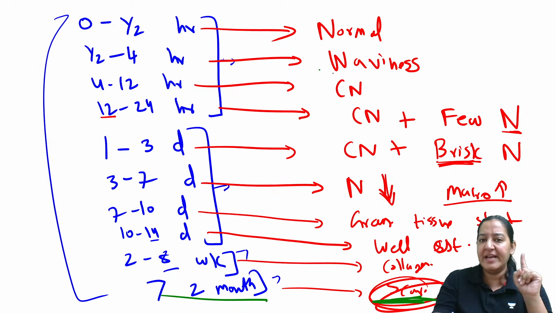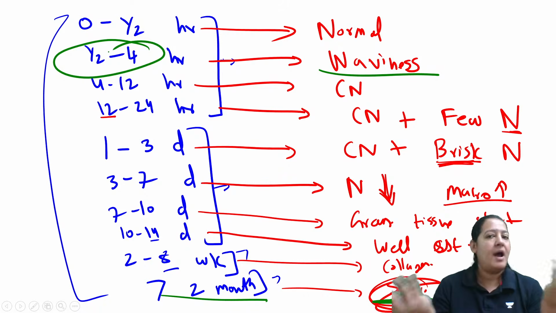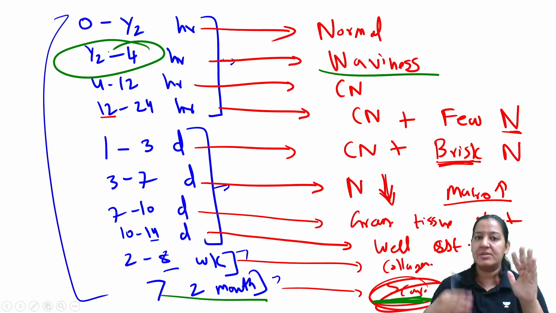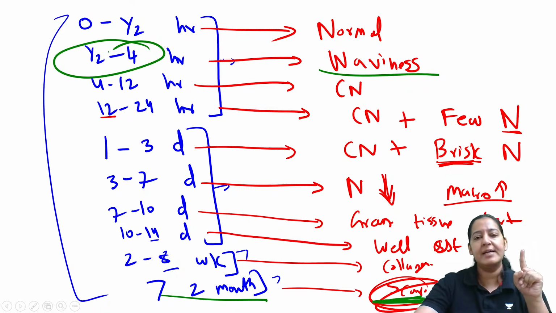If I am finding waviness, my answer will be that it is half to 4 hours. But between half to 4 hours, exactly when? I don't know that. So up to my knowledge, whatever is written in this table, that I will report in my words in the report. You got my point? Yes. So that is the thing.